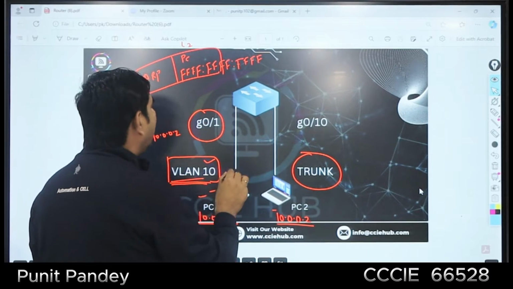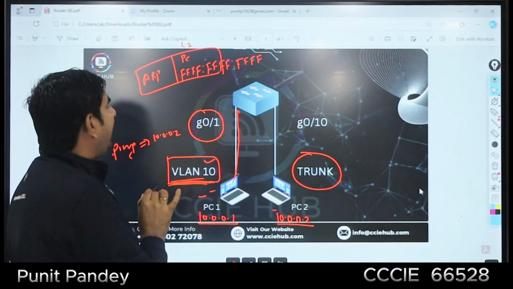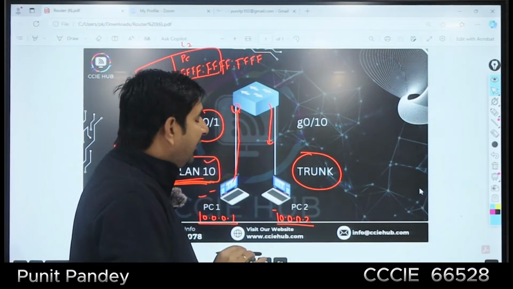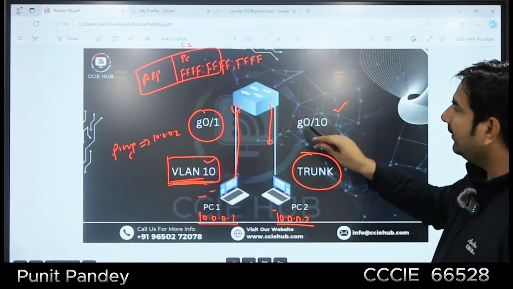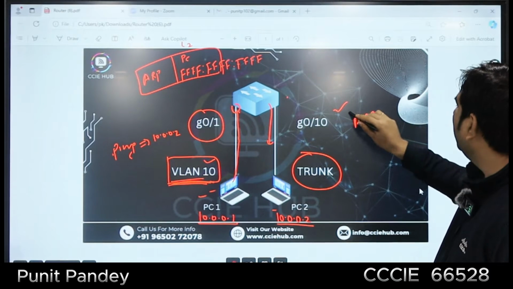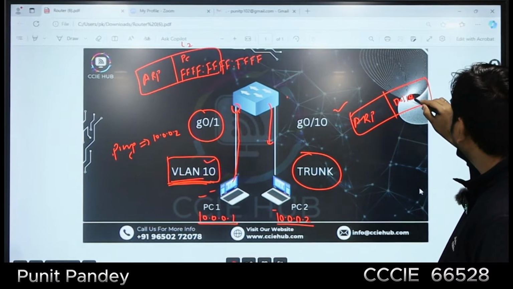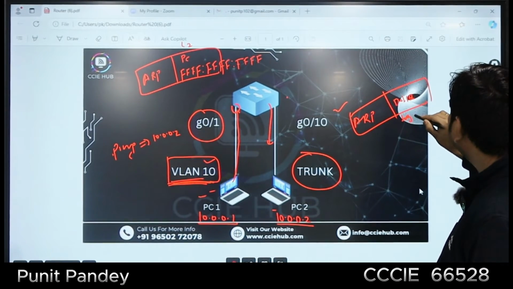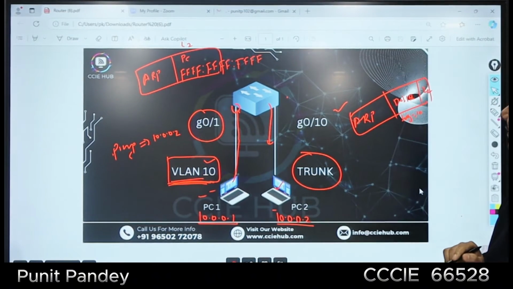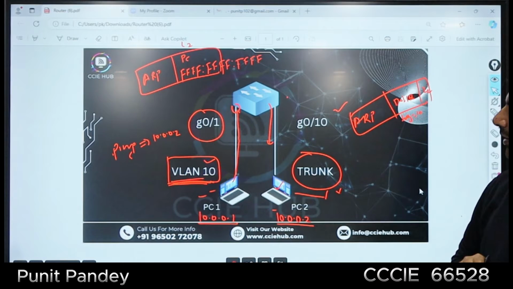So PC1 will send the traffic and the switch will receive it, as a member of VLAN 10. It will receive it without a tag, but now it is going to forward it on the trunk interface. By default, VLAN 1 is the native VLAN; VLAN 10 is not a native VLAN. So the switch will forward this data frame, encapsulating the ARP request with the .1q header and the VLAN tag, which is 10, and then the L2 header. Once the end user receives a data frame with the .1q header, it will drop it and will not communicate.